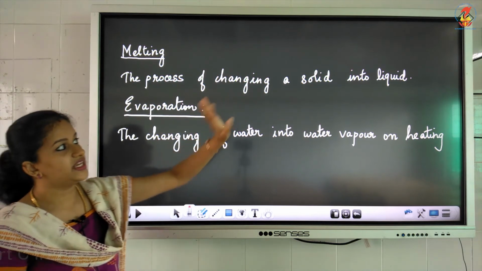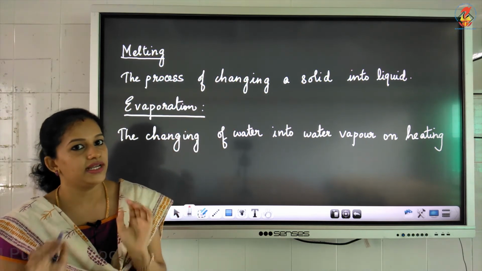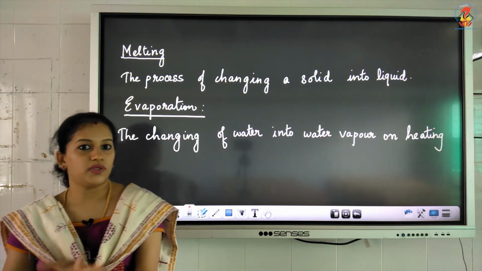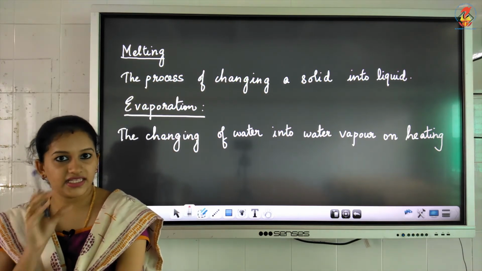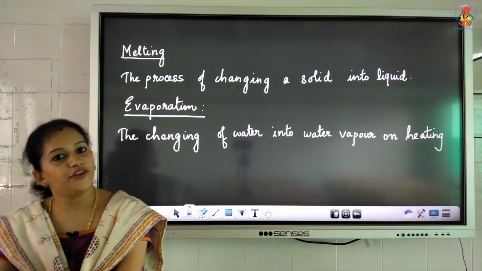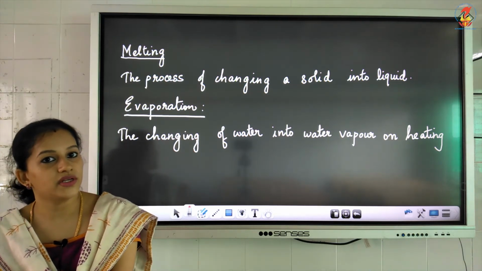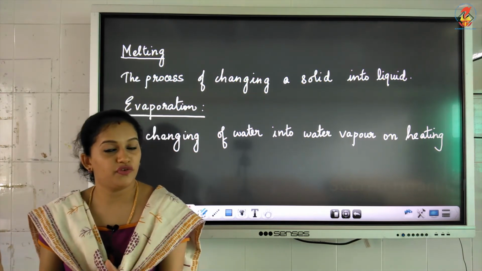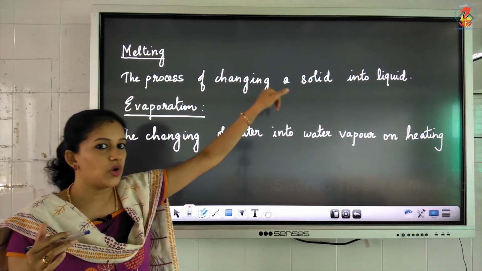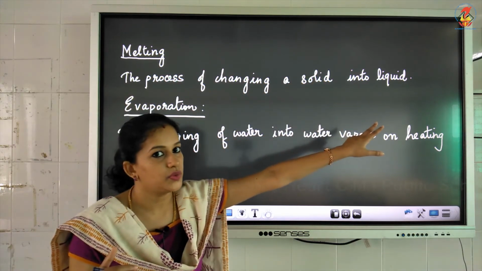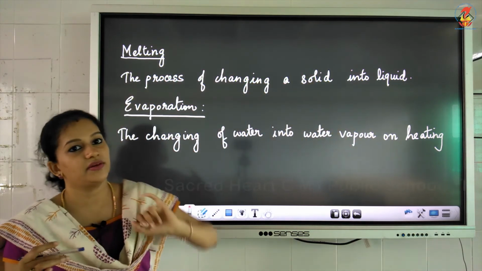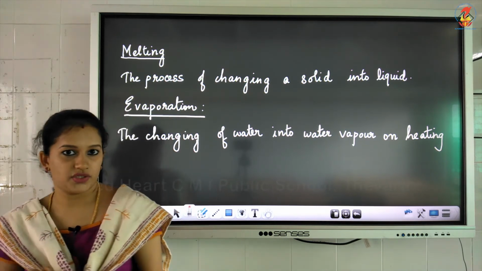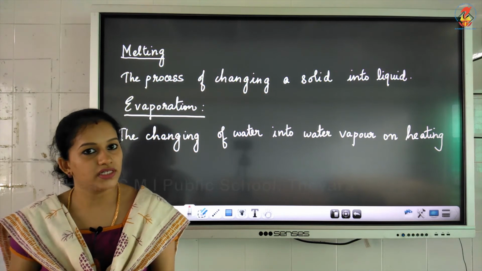Melting means the change of solid into a liquid. I told you an example. If you take the ice which is in solid form and keep it outside the fridge, what is happening? The ice will melt, isn't it? It will melt to form water again. So the solid ice has turned into a liquid. So melting is the process by which a solid turns into a liquid.